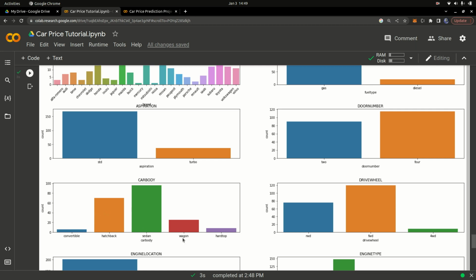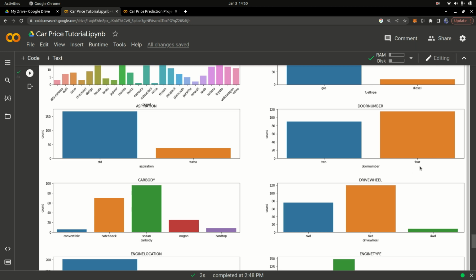And if you come to aspiration, we can see that STD is the most common aspiration, and then you have turbo. And then finally, we come to the number of doors. We have 4 doors and 2 doors, with the cars with 4 doors leading. Most of the cars that we sell, or for the data set, are actually 4 doors.